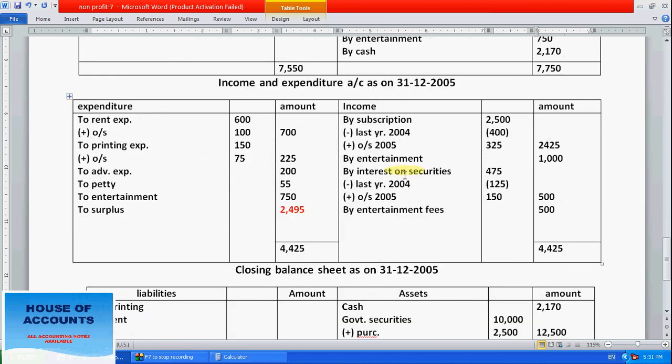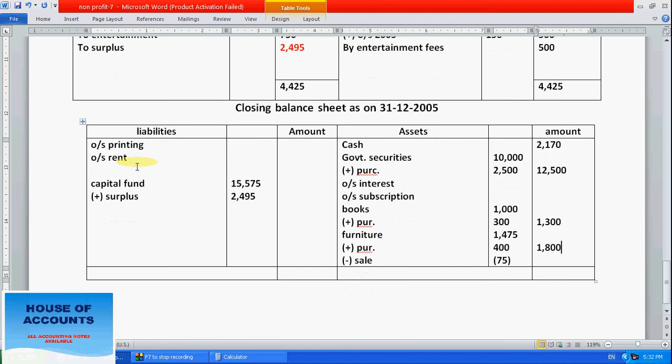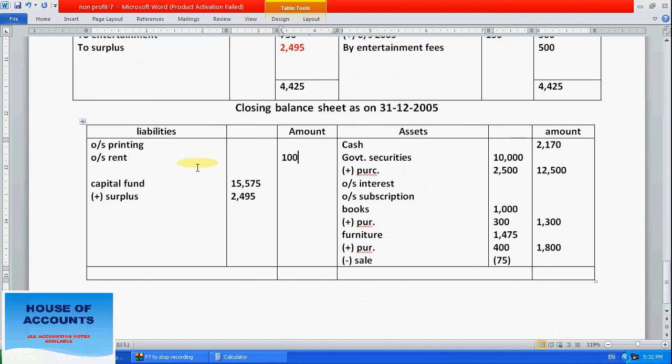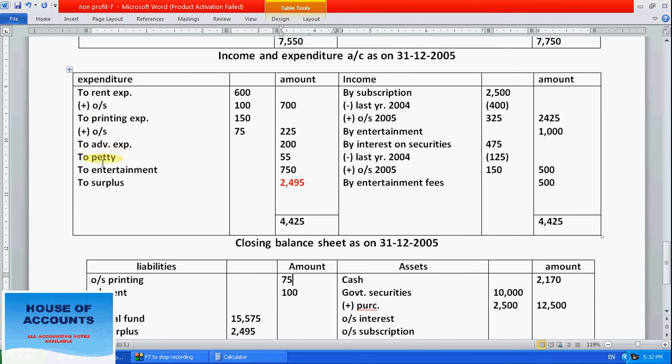Now we have to go for the income and expenditure account. Let's see first the expenditure. Rent is 600, and outstanding means extra pending, 100. So we still have to pay the pending rent amount, so we write it in liabilities, 100 still to pay as rent. And here printing expenses also 75, outstanding means pending expenses, so write it on the liability side because we have to pay it in the future. So only two adjustments here.